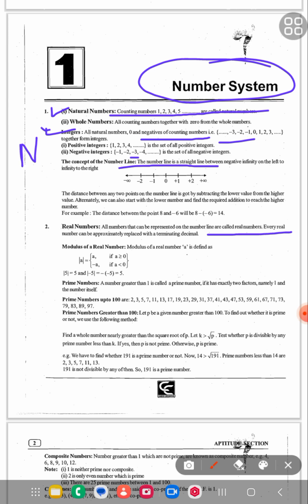If we summarize, then the smallest is the natural number, and if we include 0, then it is called a whole number.